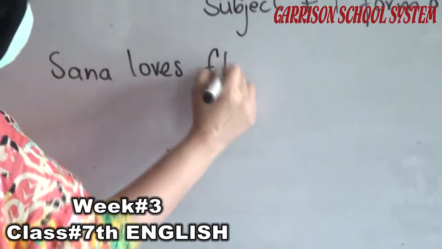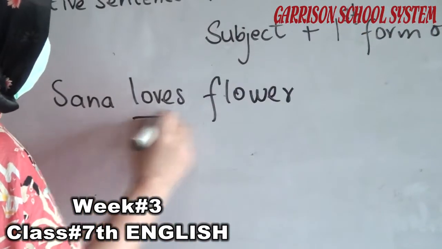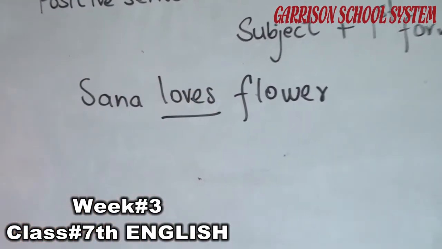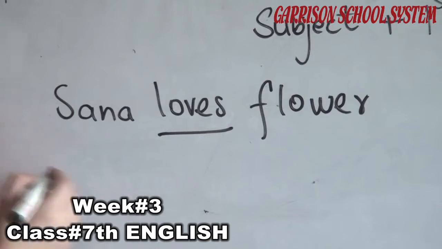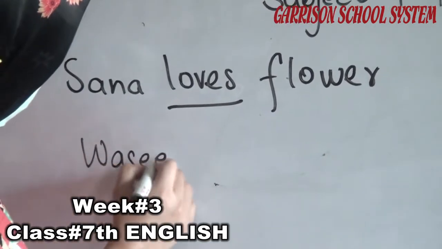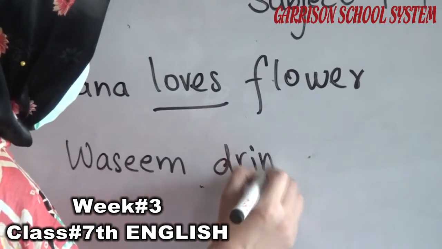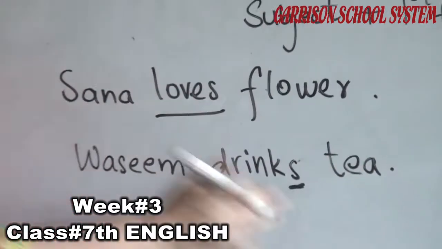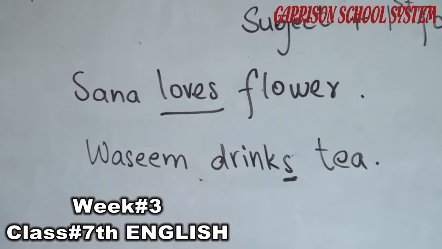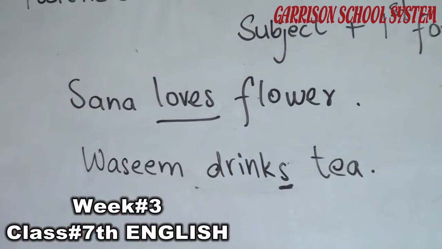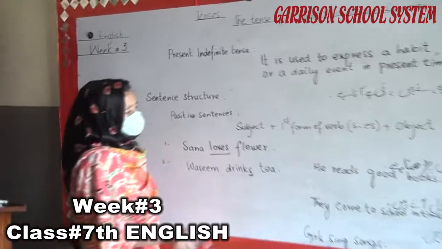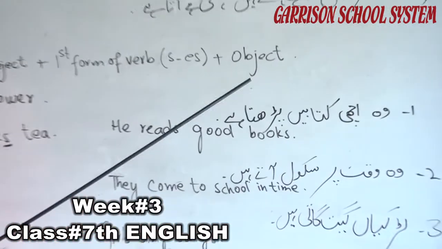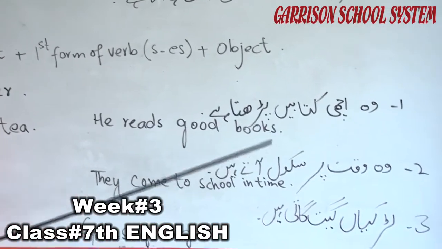Sana loves flowers. We use s with this verb. Wasim drinks tea. We also use s with this verb. Look at the examples given to you for the affirmative sentences, also known as positive sentences, simple sentences.